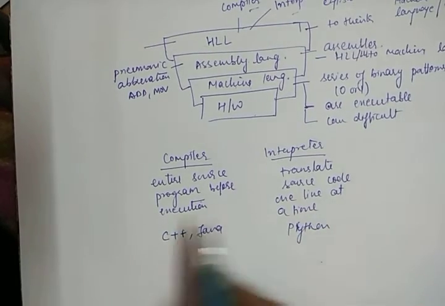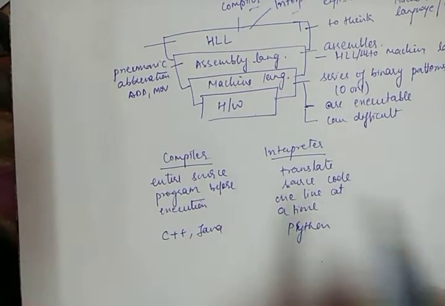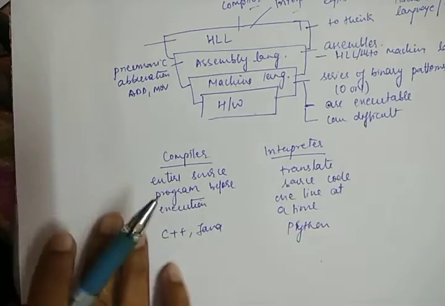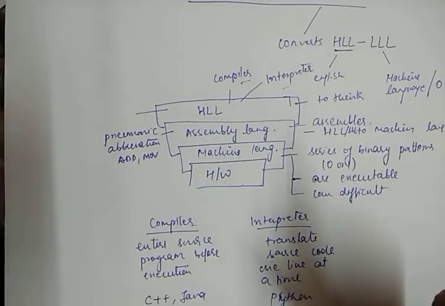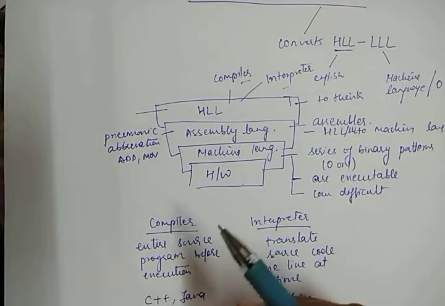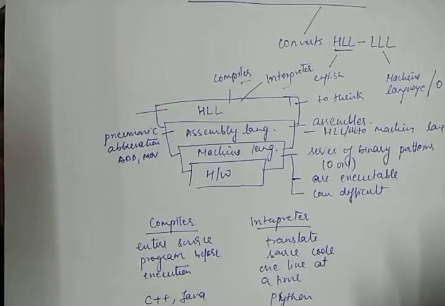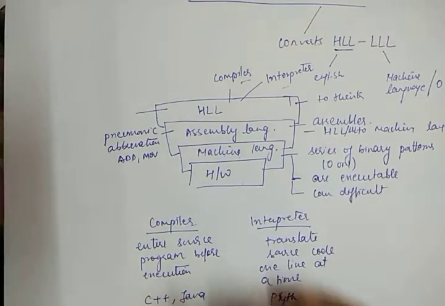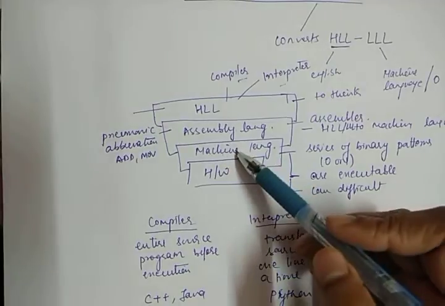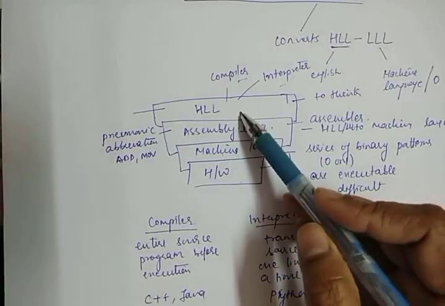Okay, so this is a basic difference between the compiler and interpreter, and these two translators translate one programming language into another programming language, or we can say that they translate the high level language into a low level language. So this is the basic level of programming language: first machine, then assembly, and the next one is higher level language.